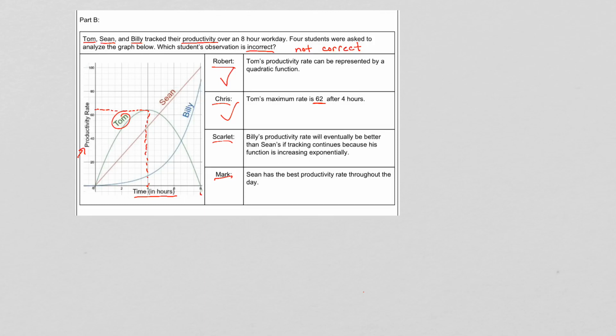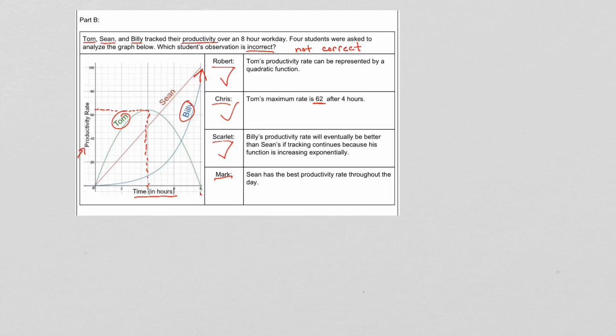Scarlett says Billy's productivity rate will eventually be better than Sean's if tracking continues because his function is increasing exponentially. Well, here's Billy. It doesn't show where his function goes, but we know that exponential growth always exceeds linear and quadratic. So we got to assume that Scarlett is correct, and Mark is wrong, but let's take a look at his statement.